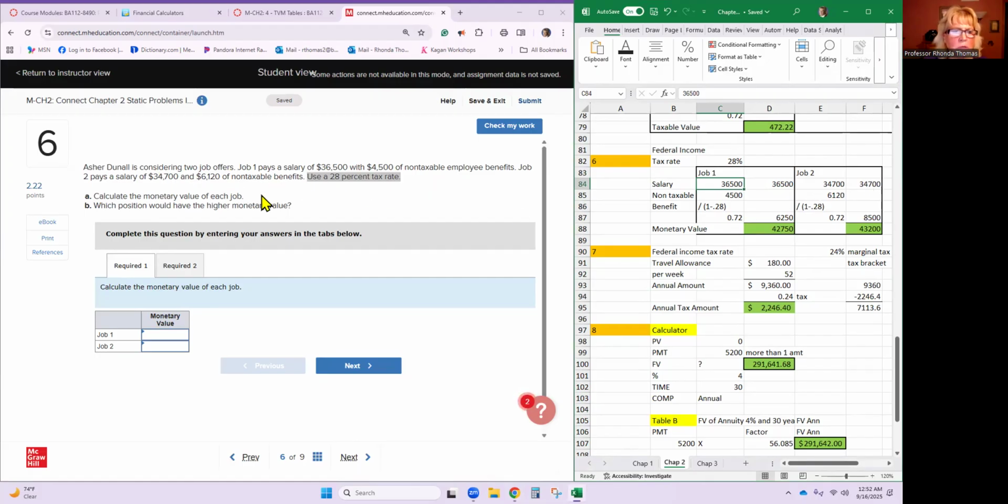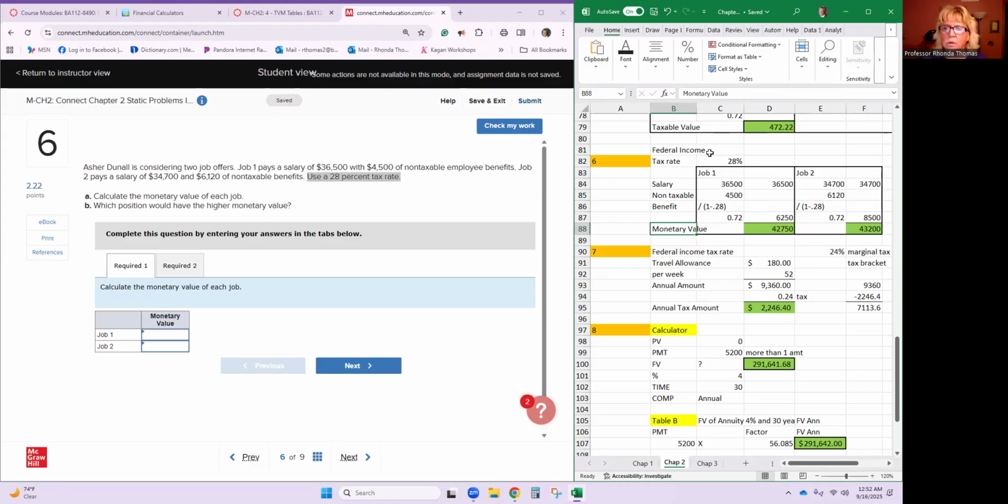They both have benefits that are non-taxable. So the first one is 4,500 for job 1, and the other one is 6,120.